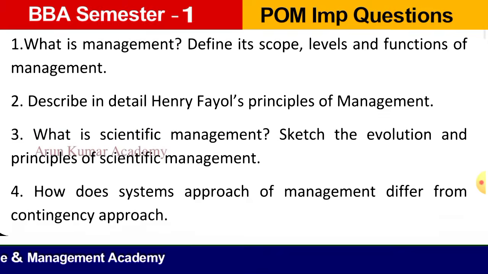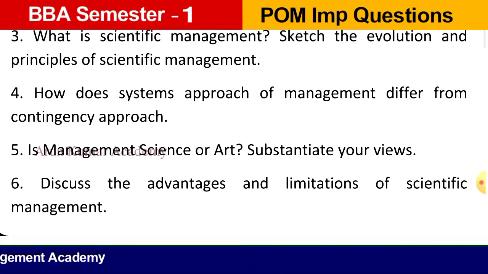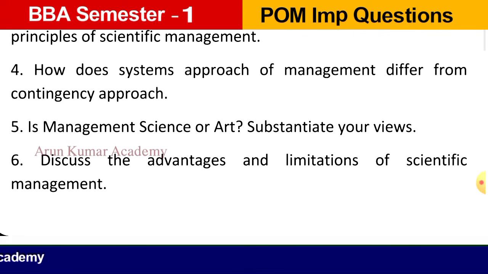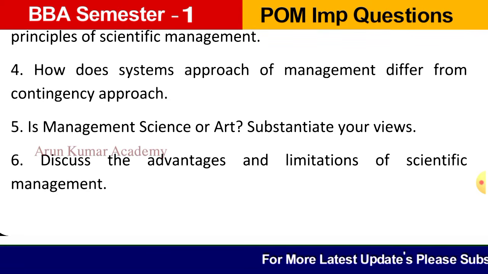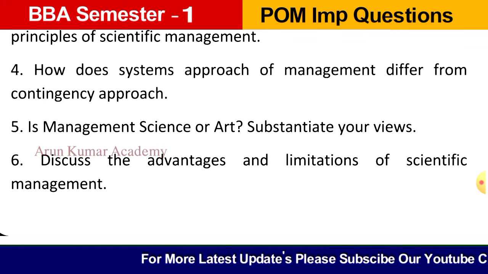Question number 4. How does systems approach of management differ from contingency approach? So here what do you mean by systems theory or approach? It is nothing but it explains the assembling of things connected or interrelated to form a complete system. It is known as systems theory.